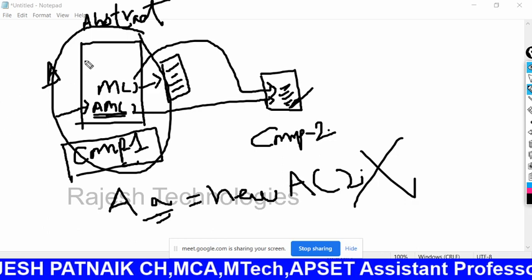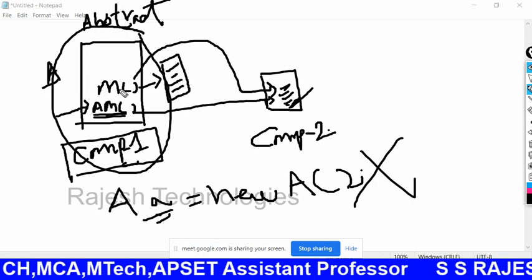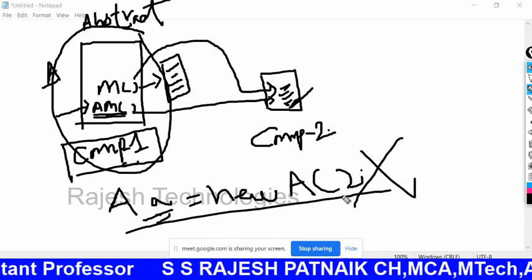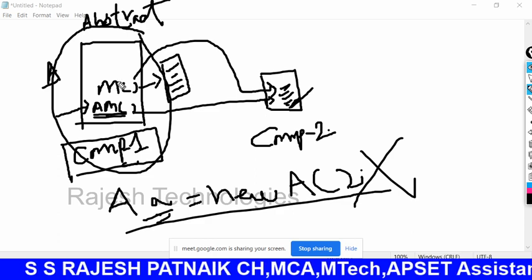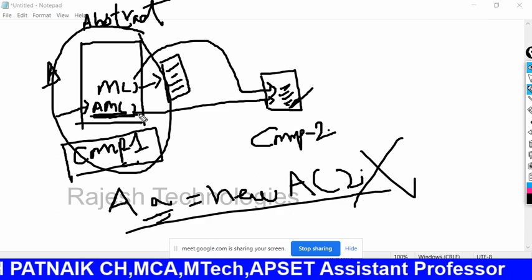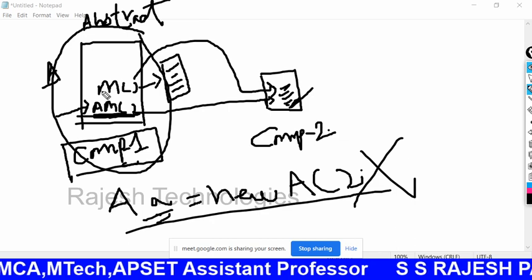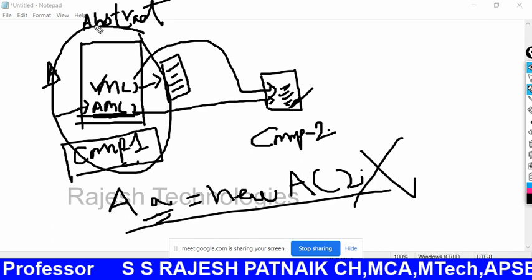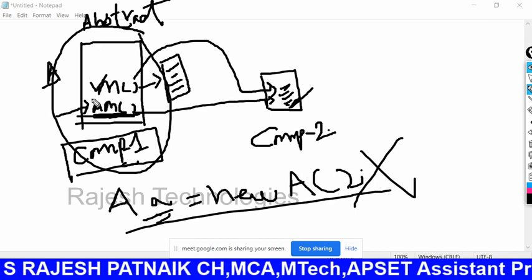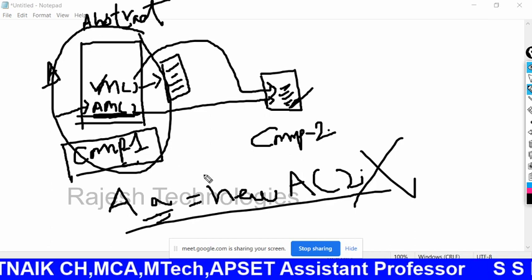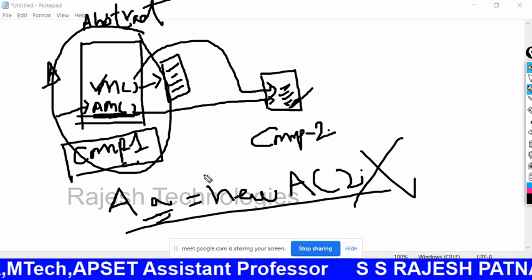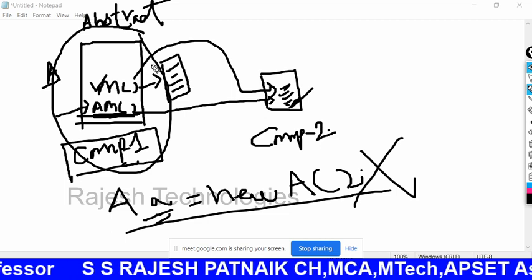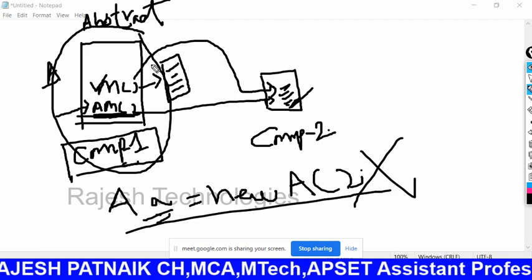Similarly, if a class consists of methods with body, every method with full functionality, then I can create an object. But an abstract class has an abstract method, meaning there is no definition for this method, though there is a definition for the other method. That means it is not fully functional. Abstract tells that I am partial. Partial means the methods may or may not have a definition.